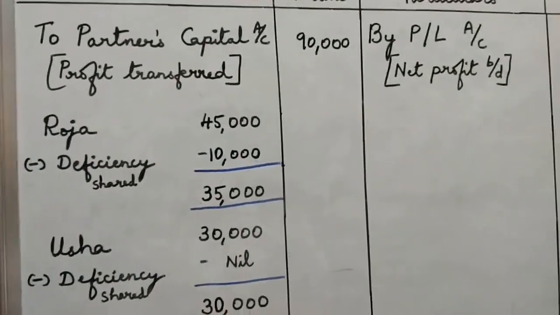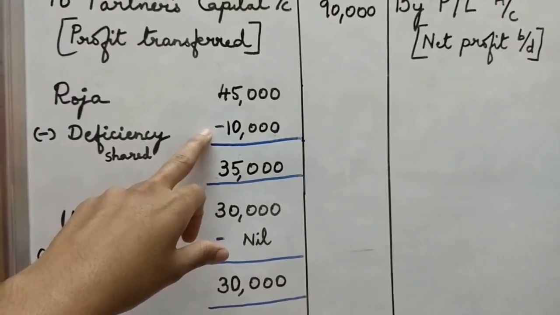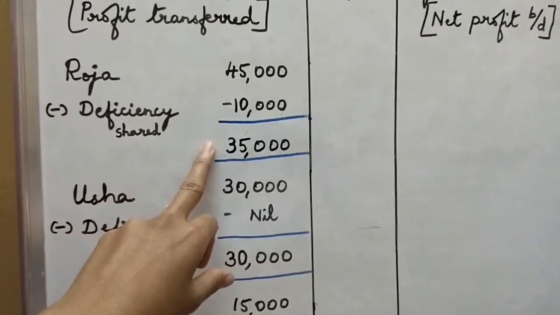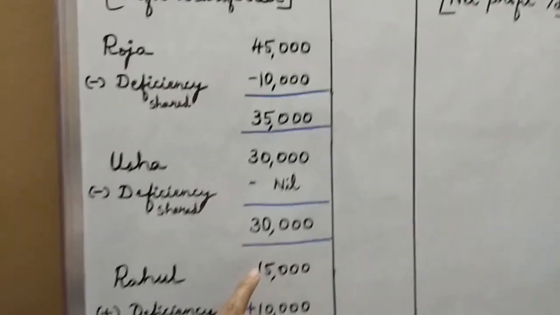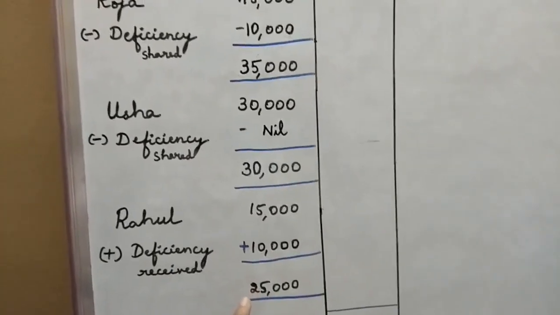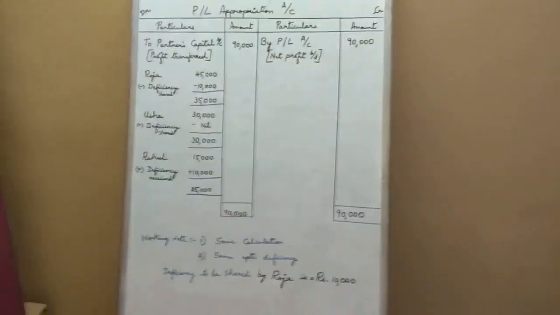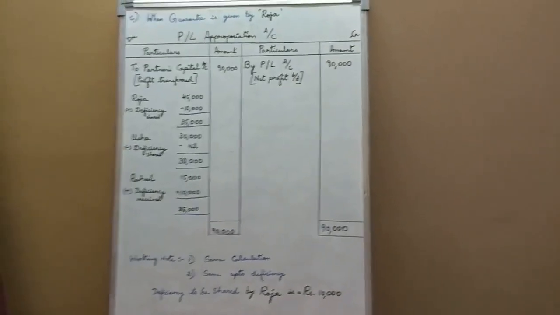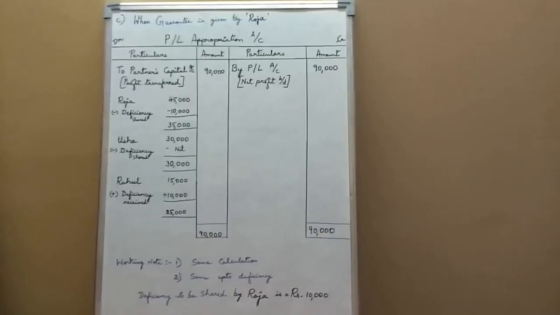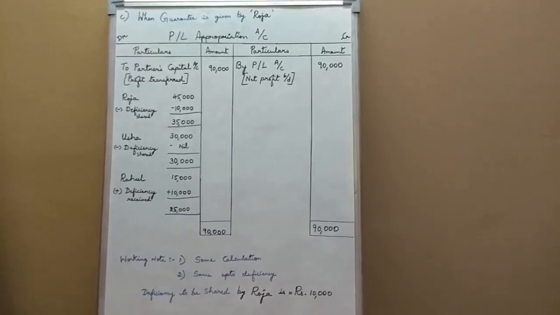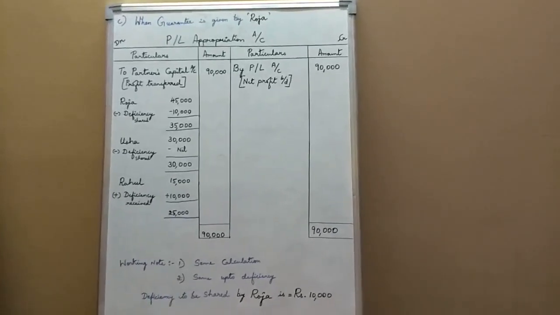So observe, all the rest are the same. Only in the case of Roja, the value will change. Deficiency shared 10,000, so she is going to get 35,000. In the case of Usha, there is no deficiency, so it is 30,000 as it is. And Rahul the same, 25,000 as guaranteed. I guess there are no other changes here. It's very simple. This is an example sum given so that it's easy for you for any questions or any changes given, just follow this. It's very simple to do, and this is again for 6 marks.